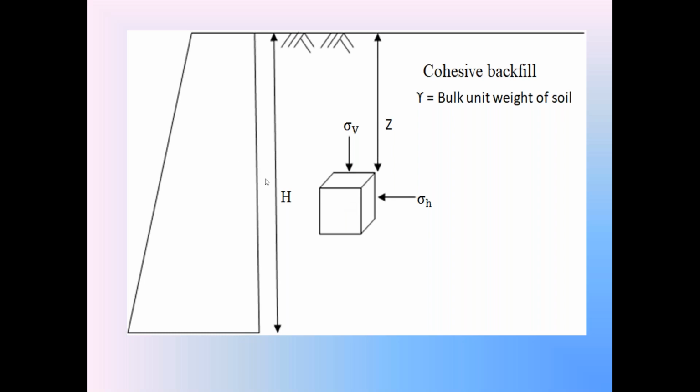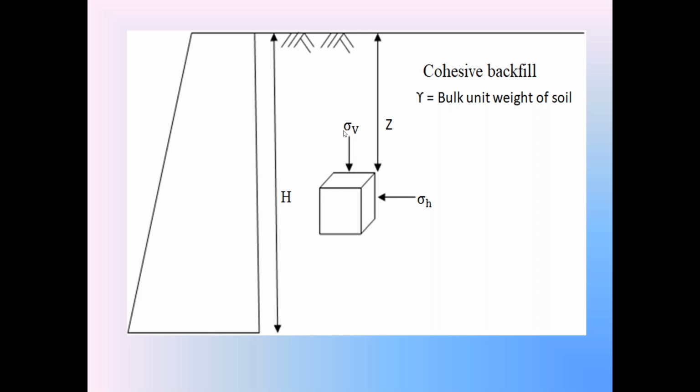No shear stress acts on the soil element. Sigma v is normal to the horizontal plane of the element, and sigma h is normal to the vertical plane of the element. Since there is no shear stress acting on the soil element, we consider sigma v as the major principal stress sigma 1, and sigma h as the minor principal stress sigma 3.